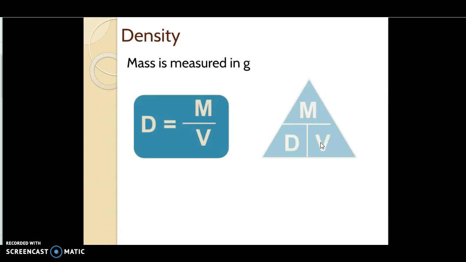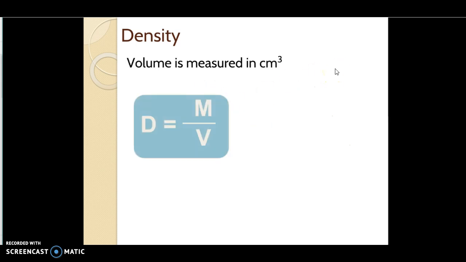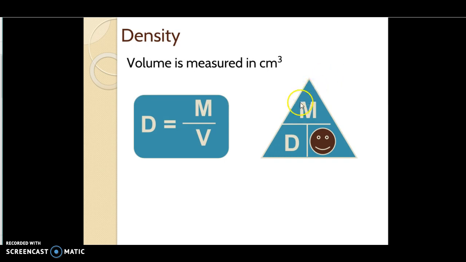If we want to solve for mass, we just have to re-invert the equation over here. So mass is going to be density times volume. That is, how dense is the object and how much of it do you have, how much space is it filling up, and that will give us the mass, which we can measure in grams. Last but not least, we can solve for volume by dividing mass by the density. So we know how many grams we have, and we know how dense that particular substance is, which will then tell us how much space it actually takes up.